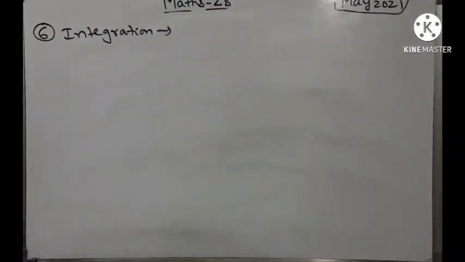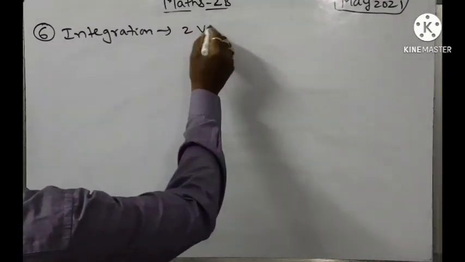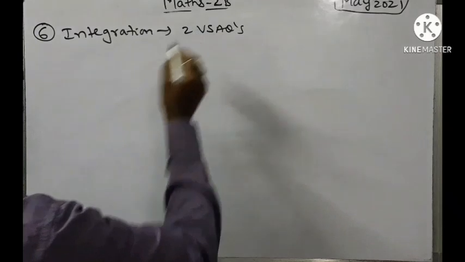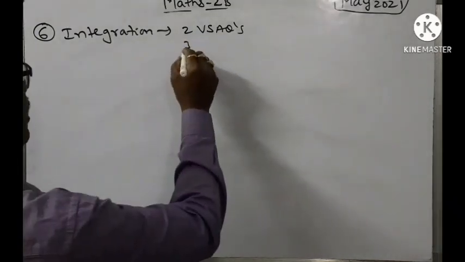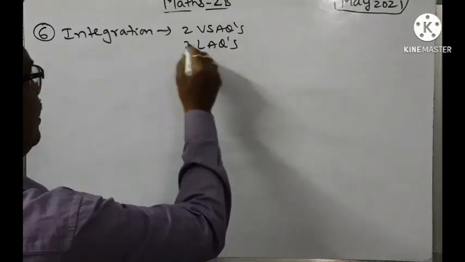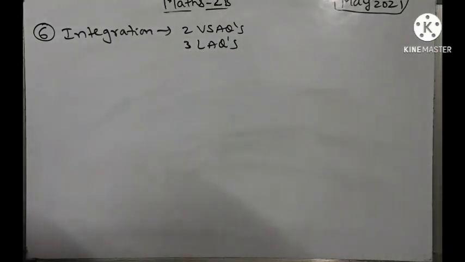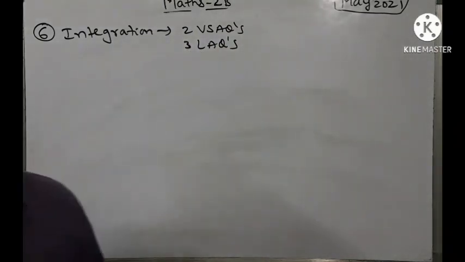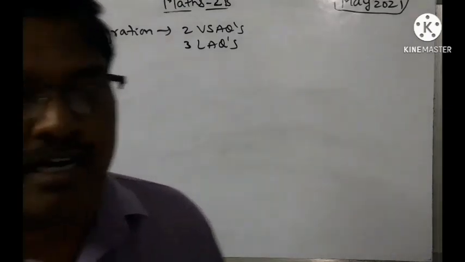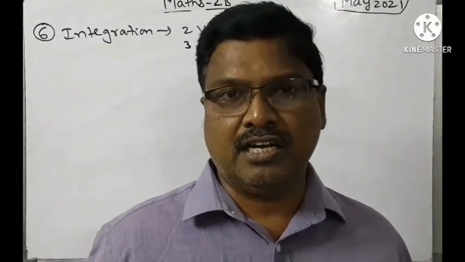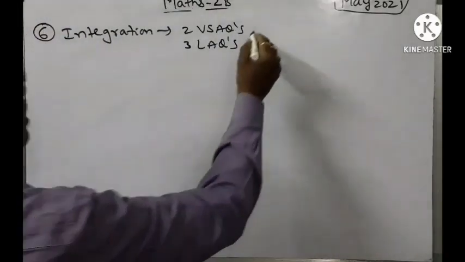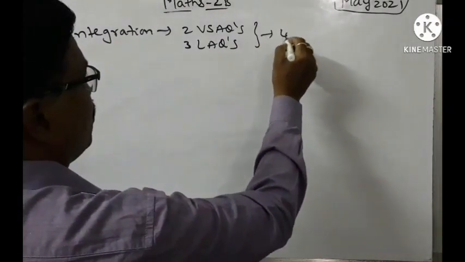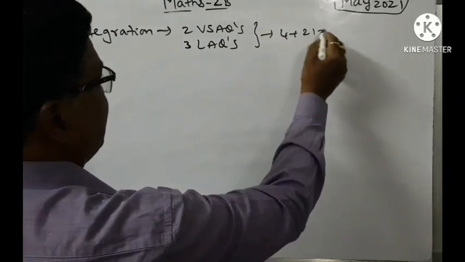So what is the weightage of this chapter? Let us see here. 2 VSAQs we are going to get from this chapter, and similarly 3 LAQs this time. 3 LAQs we are having from the integration chapter, but no SAQ is given from this chapter, according to the model paper given on the Telangana State BIE website. So the weightage of this chapter is 2 plus 4 plus 3 into 7, 21.